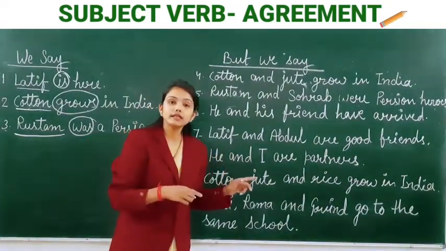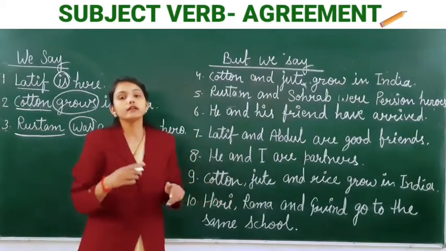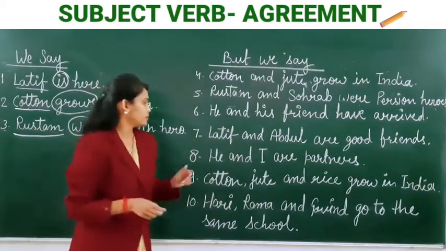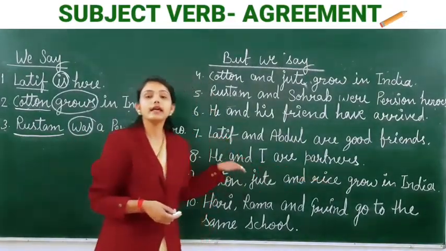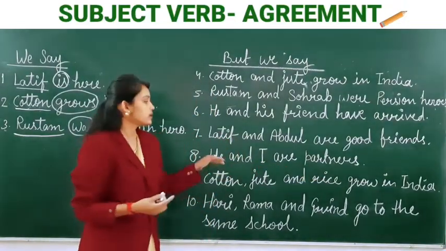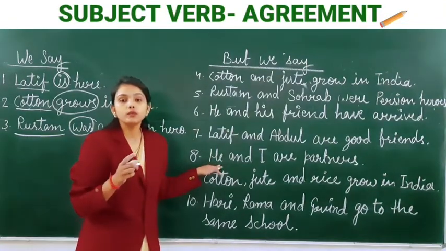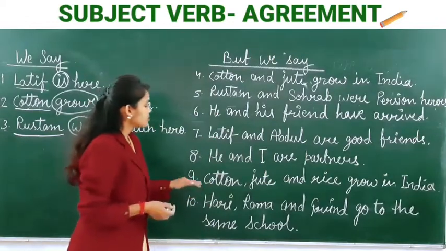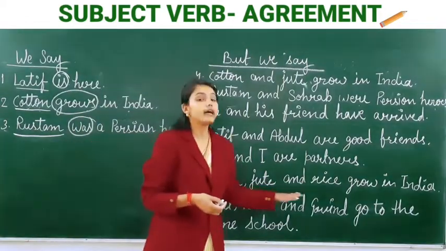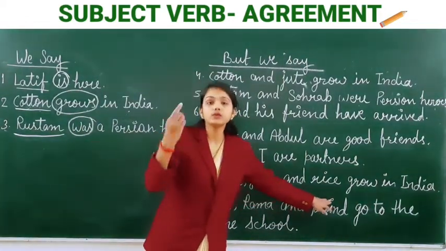But when the subject is in the plural form, then the verb will also be in the plural form. Have a look. He and I are partners. He and I, more than one. It means we will use here a plural verb. Clear?